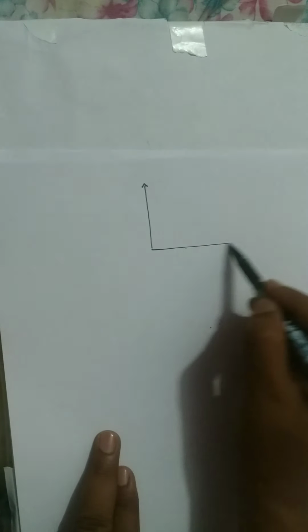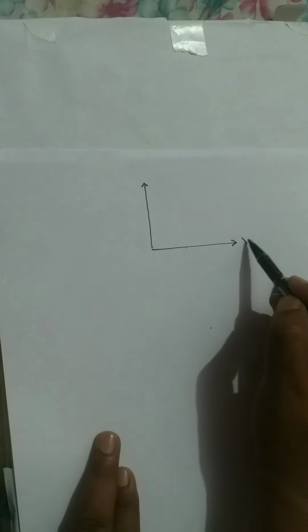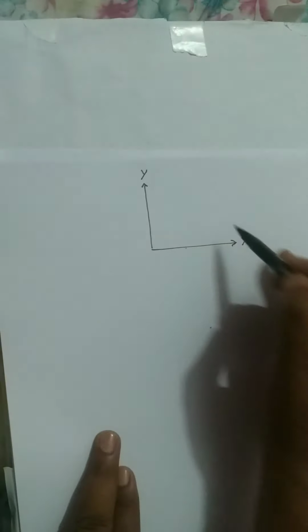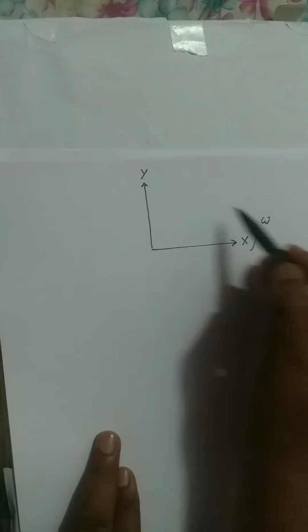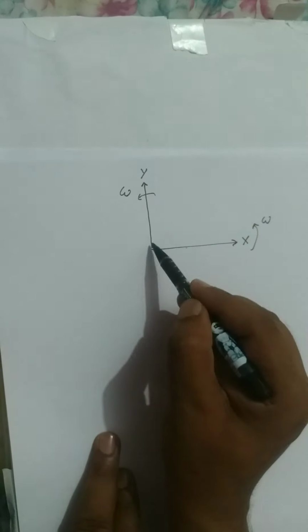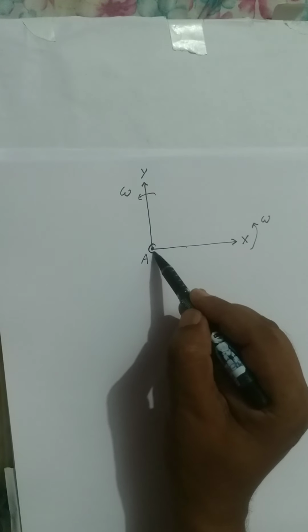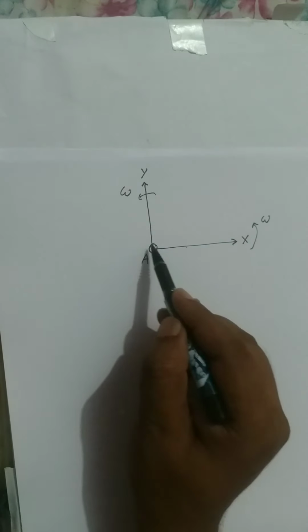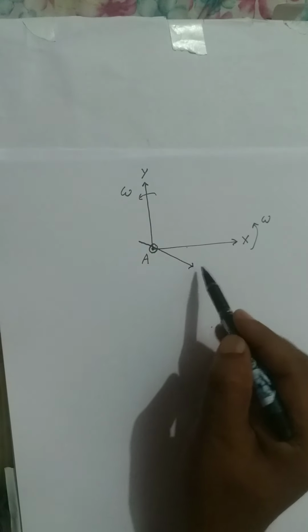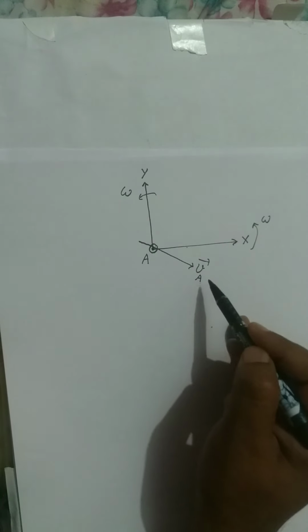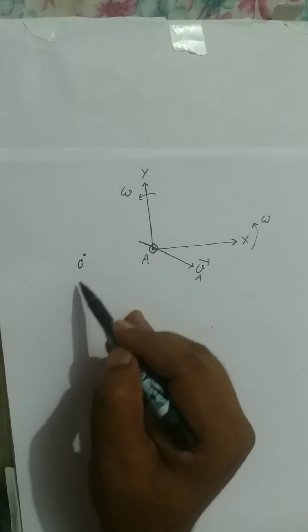I will repeat my words again here. Let's say I have x-axis and y-axis and they are rotating. This axis rotates, this axis rotates, and this point O or point A is moving in the space in some direction. Let's say this point A is moving in this direction. This has a velocity A. And O is a fixed point.